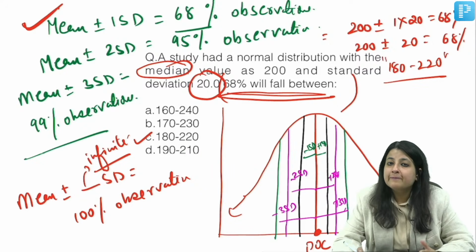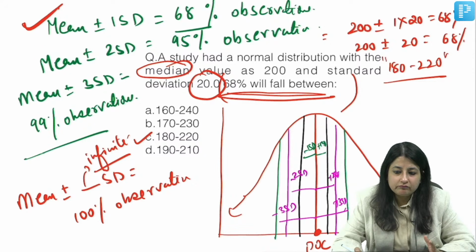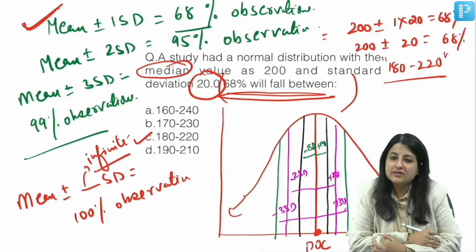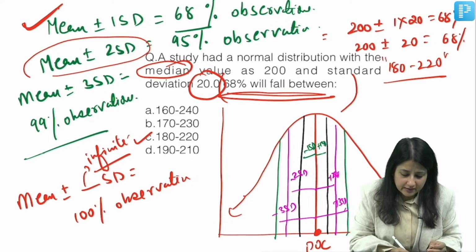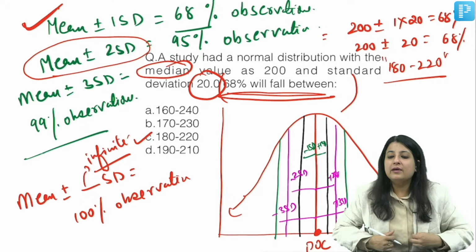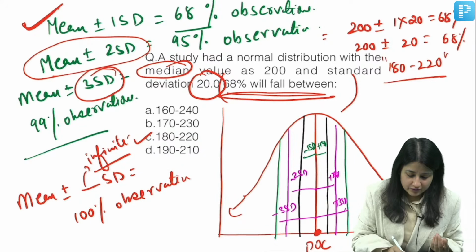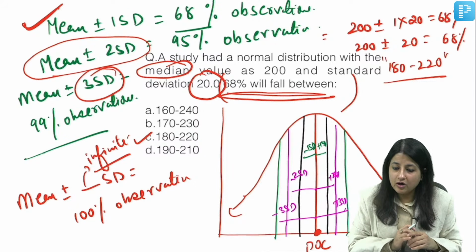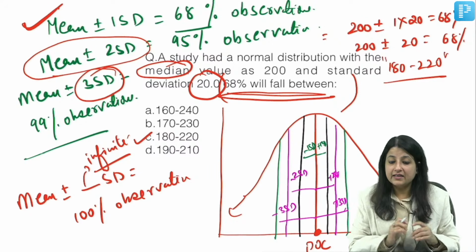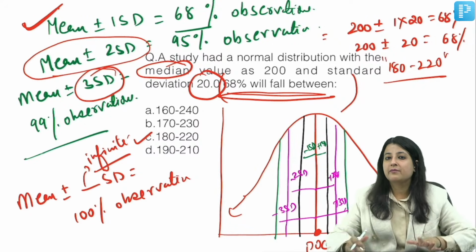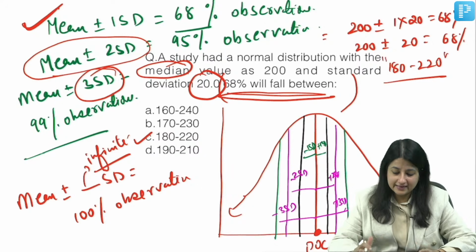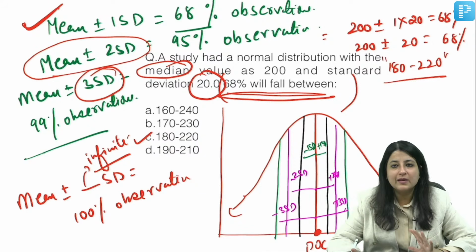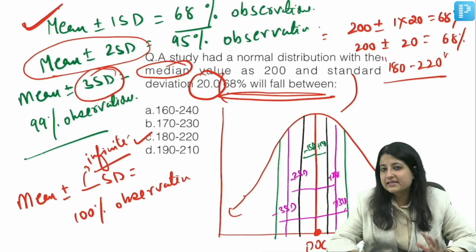Clear, everybody? If I gave you a question about 95% observations, which formula would you have used, guys? If the question said 95%, you would have used mean plus minus 2 SD. If the question said 99%, you would have used 3 SD. Clear? Give me a thumbs up. Everyone got this into your head? Okay, all right. No, Avantika, you have to remember that for a normal distribution curve, mean plus minus 1 SD is 68%, mean plus minus 2 SD is 95, mean plus minus 3 SD is 99.